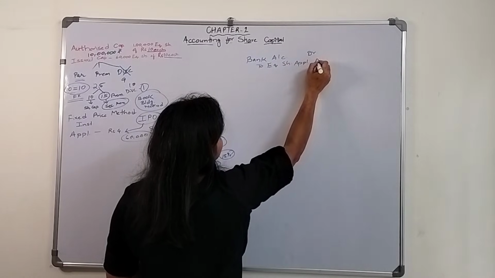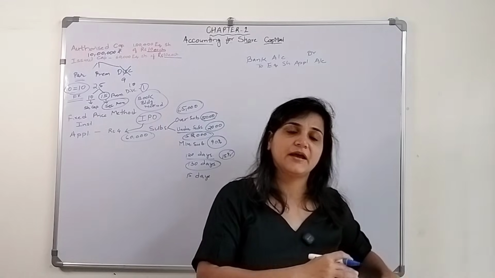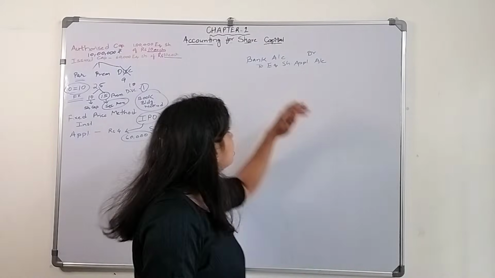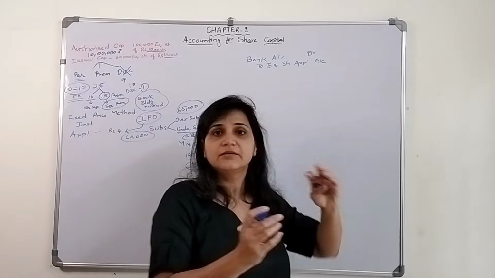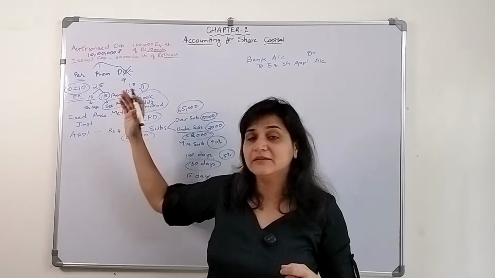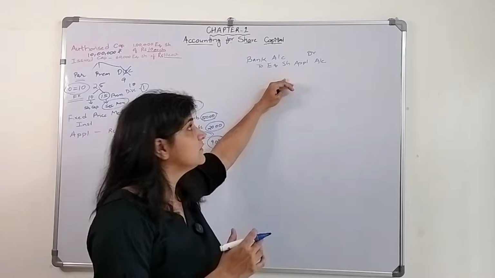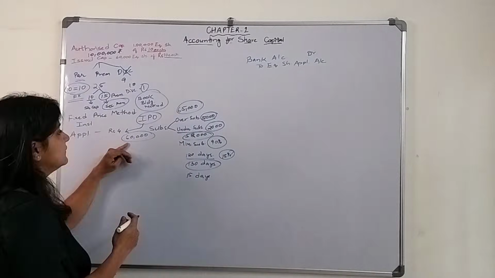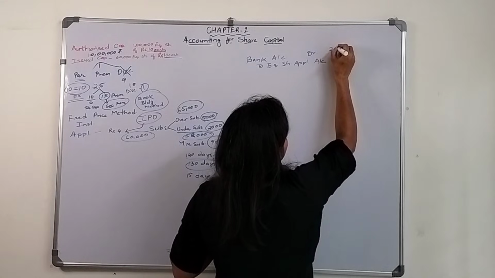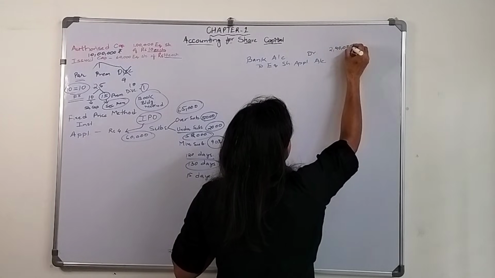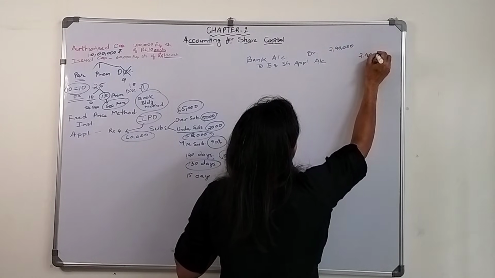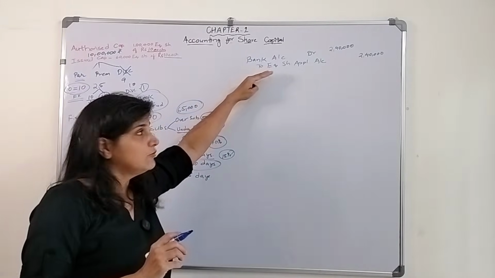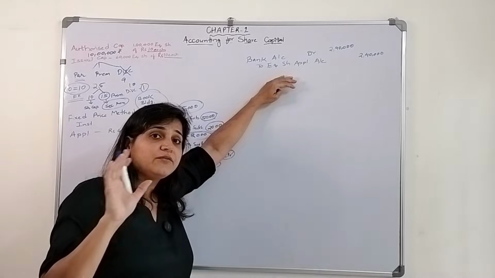For all these things we will open a separate account, and then transfer it to the share capital account. The money has come, 4 rupees for 60,000 shares, so bank account debit to equity share application account, 6 fours are 24, so 2,40,000.